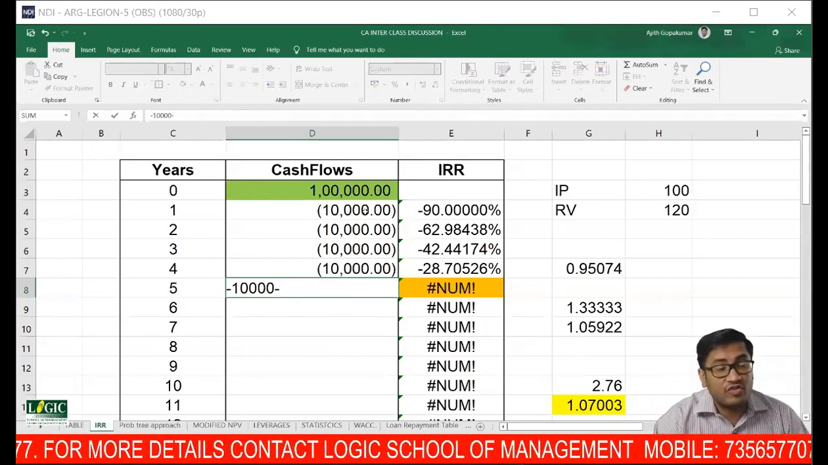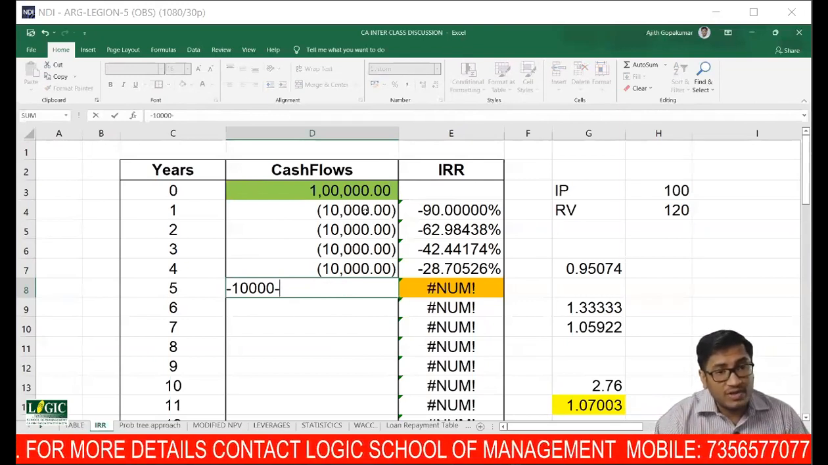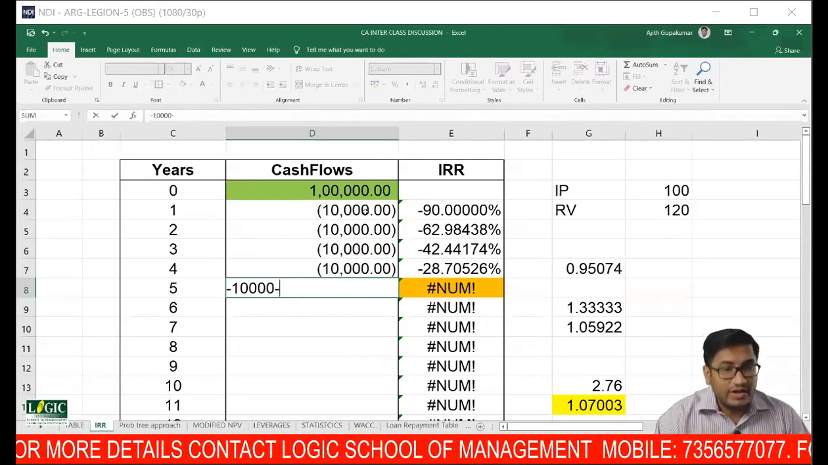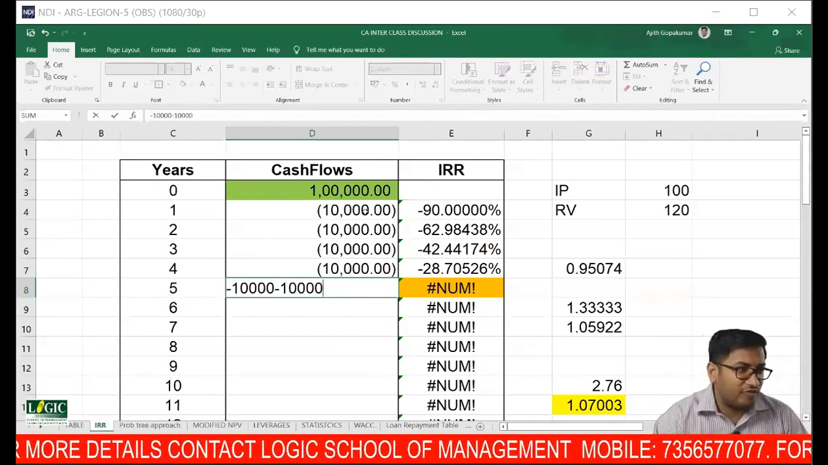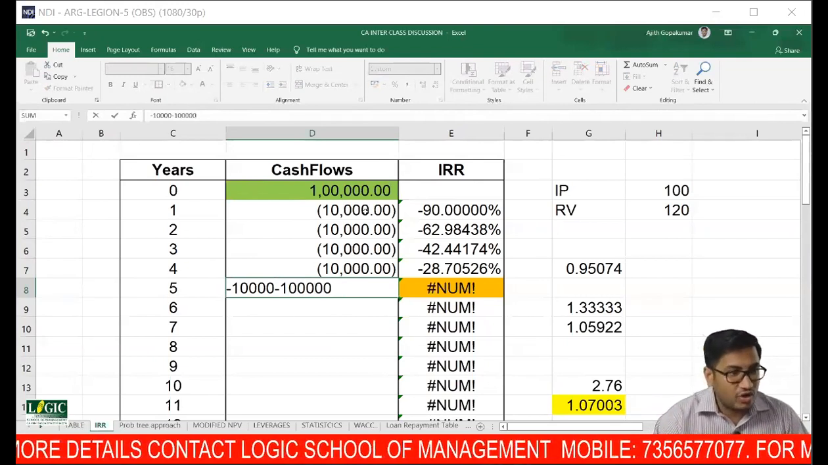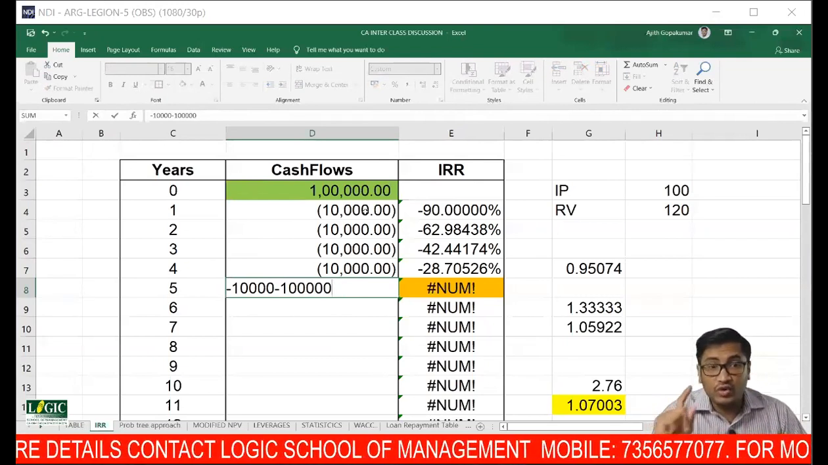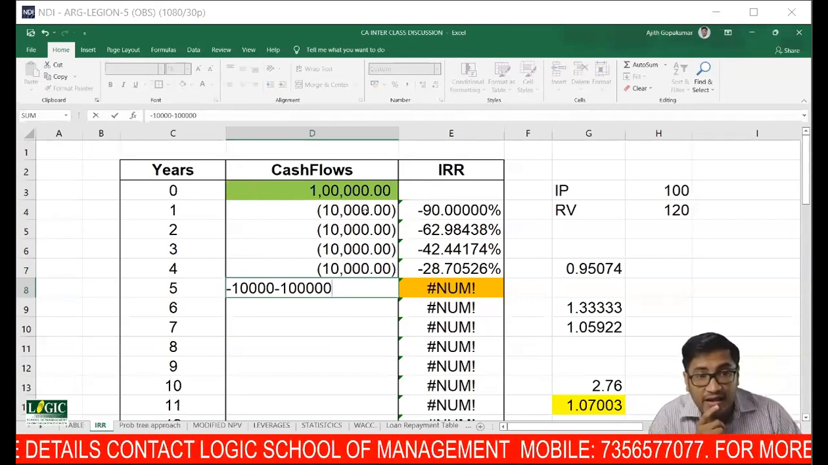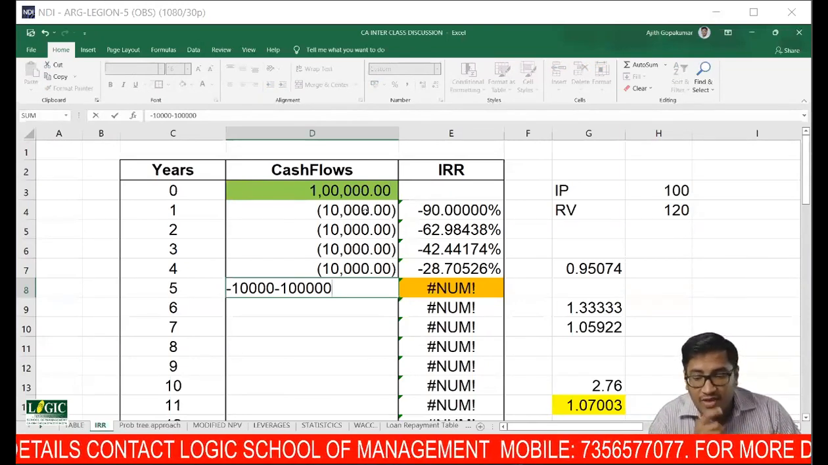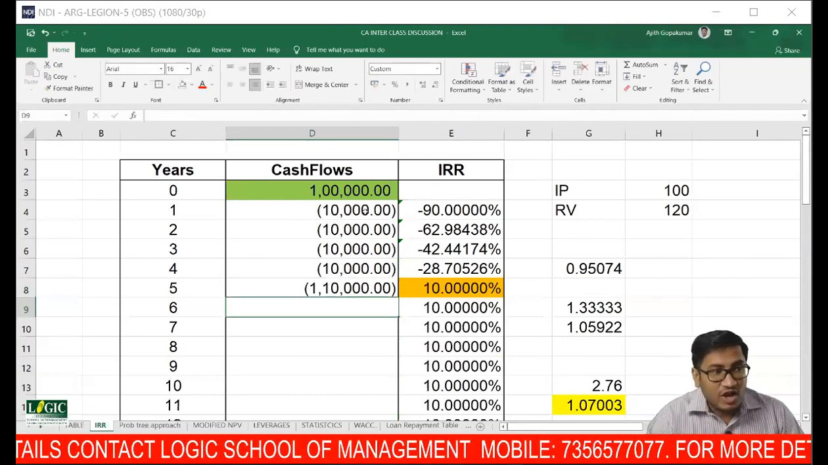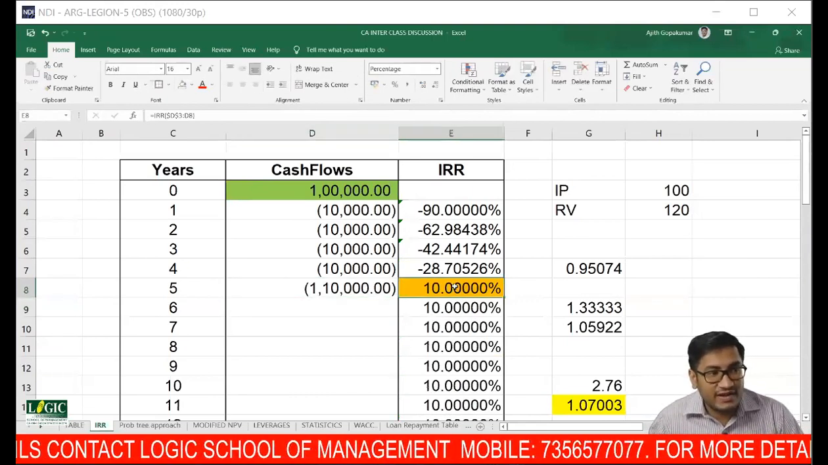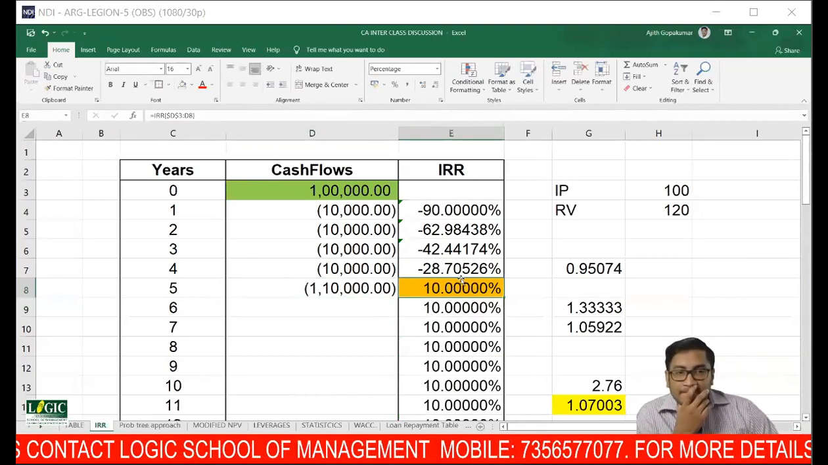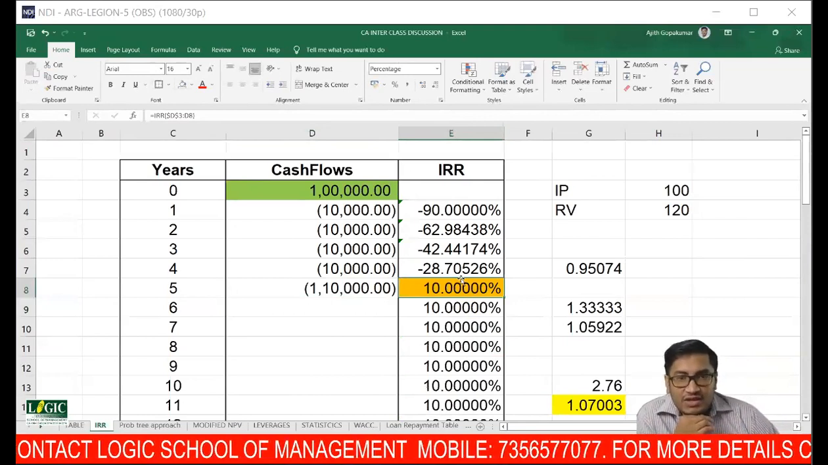So how much more will I have to repay? So in total 1 lakh 10. 1 lakh again I have to repay. So in total, now you tell me what will be my IRR. If you do IRR, it will be exactly 10%. Can you see that?